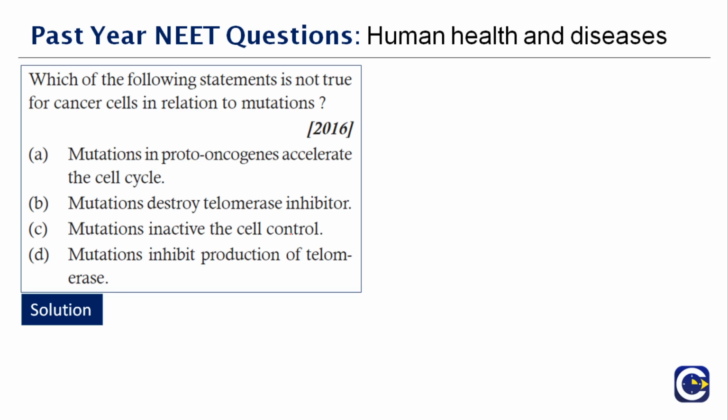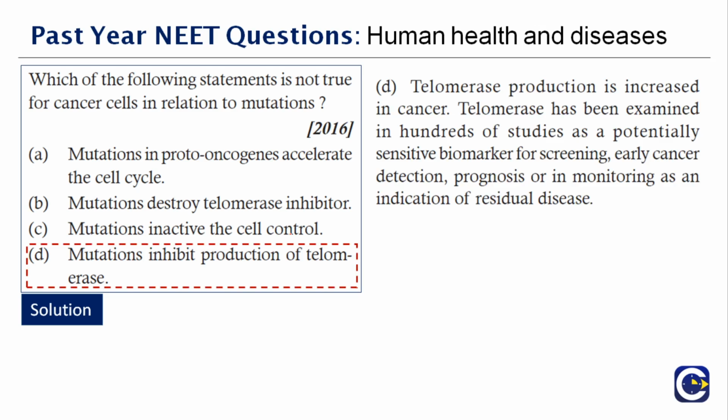So telomerase is an enzyme, and that will not be inhibited because of the mutations that occur. So telomerase production is increased in cancer. Telomerase has been examined in hundreds of studies as a potentially sensitive biomarker for screening, early cancer detection, prognosis, and monitoring the indication of residual disease. Therefore, the right answer to this question is option D.